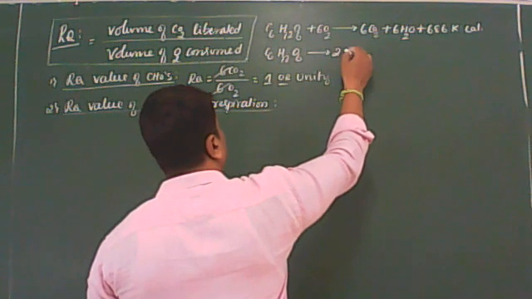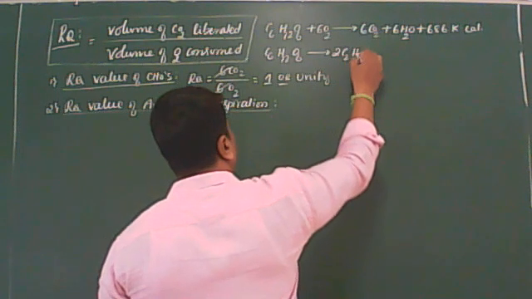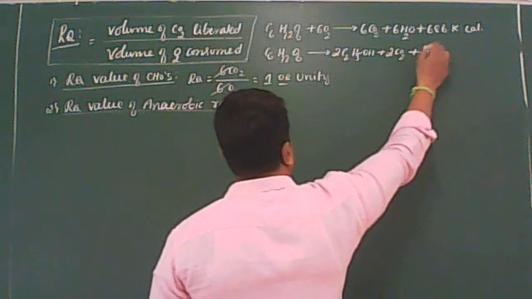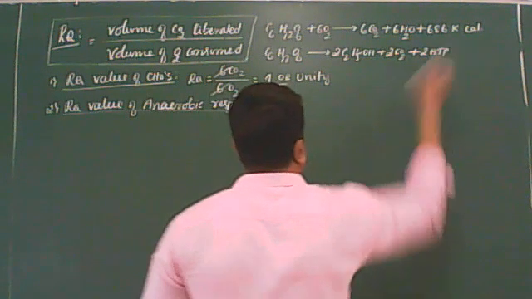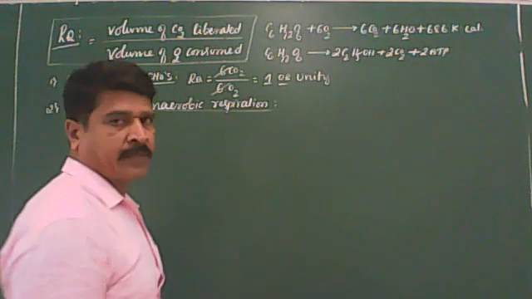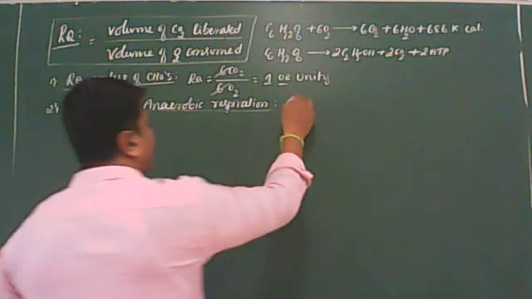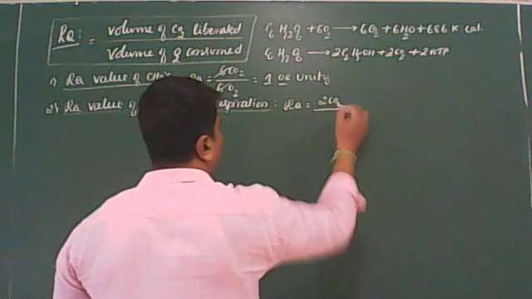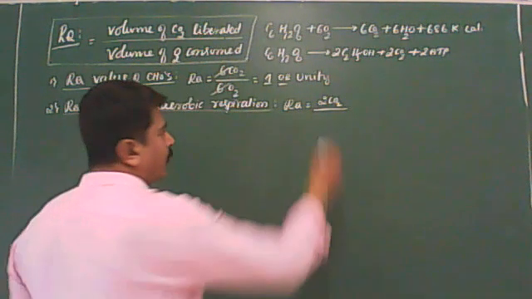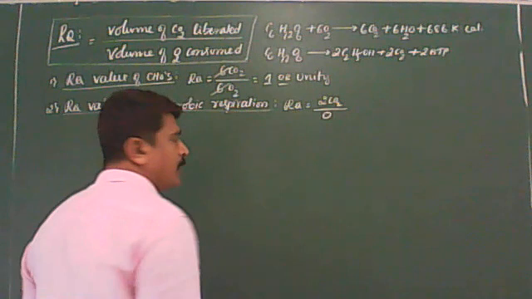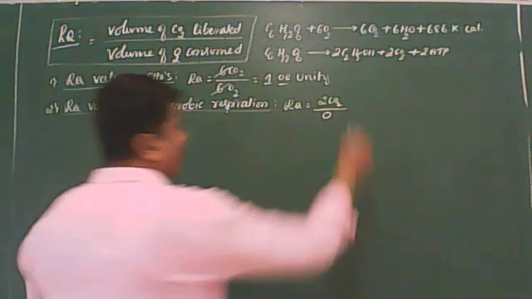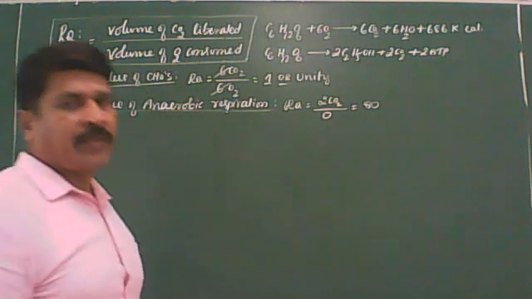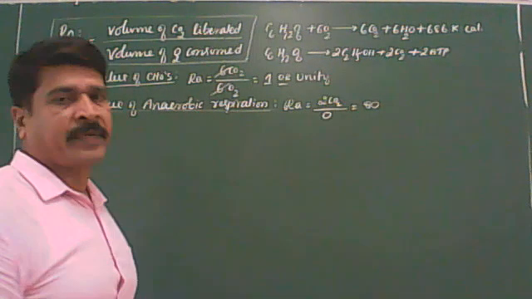C6H12O6 gives rise to 2 molecules of ethyl alcohol plus 2 CO2 plus 2 ATP. This is the overall equation of anaerobic respiration. Clear? What is RQ here? Volume of carbon dioxide liberated. How many liberated here? 2. Then volume of oxygen consumed. How many? 0. So what is the value for anaerobic respiration? Infinity. So infinity is the RQ value of anaerobic respiration.